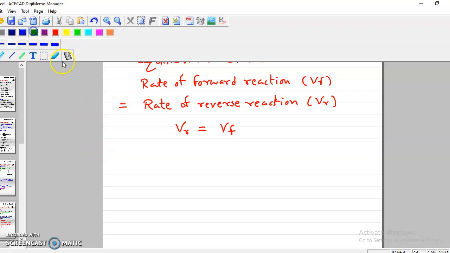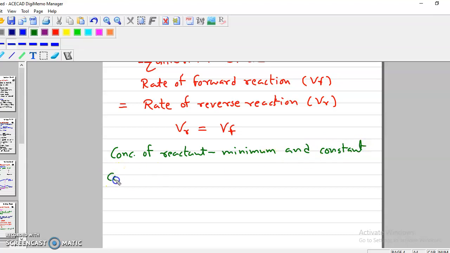So at equilibrium, remember that the concentration of all reactants is always minimum and constant. So there will be no further change.